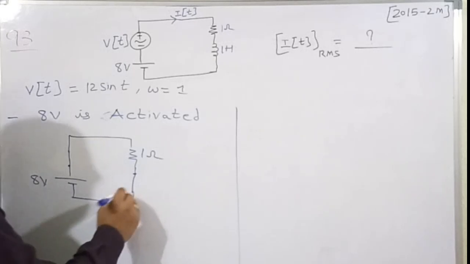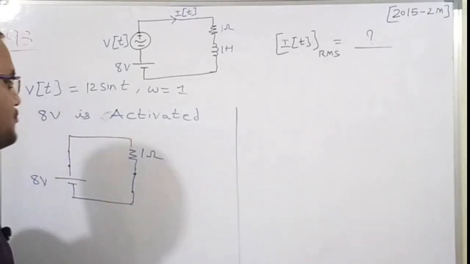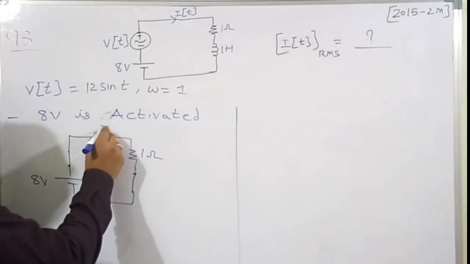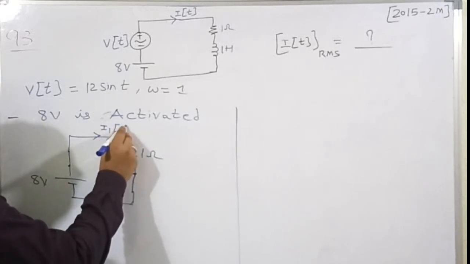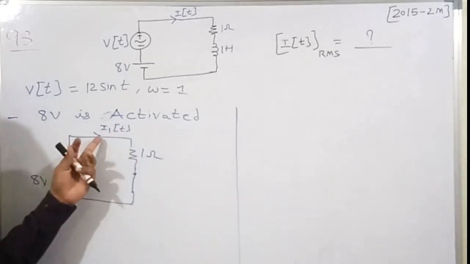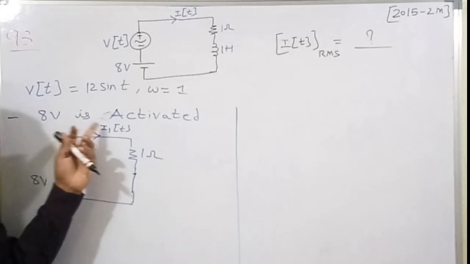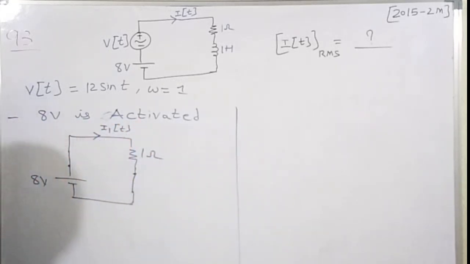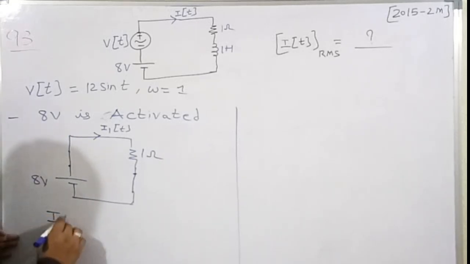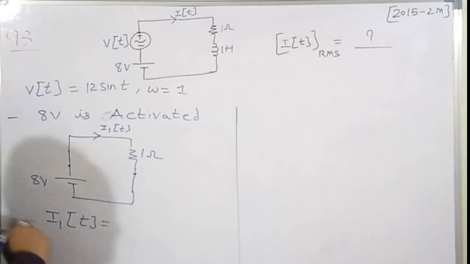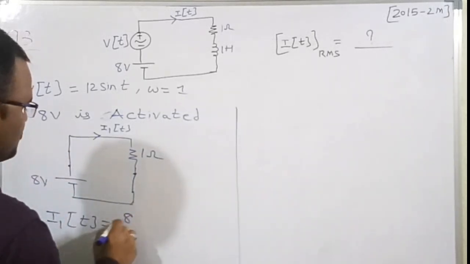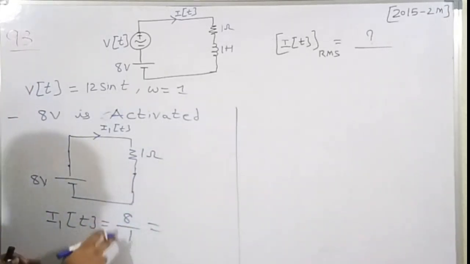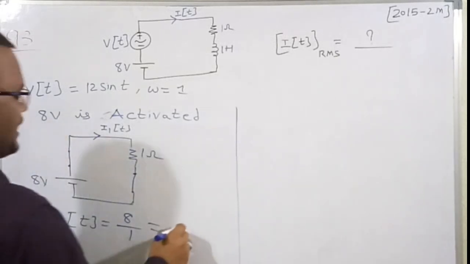Because we need to find the current at steady state, let me assume this is I1 of t, meaning the current when only the 8 volt source is activated. So I1 of t at steady state is equal to voltage by resistance, which is 8 volt by 1, which is 8 ampere.